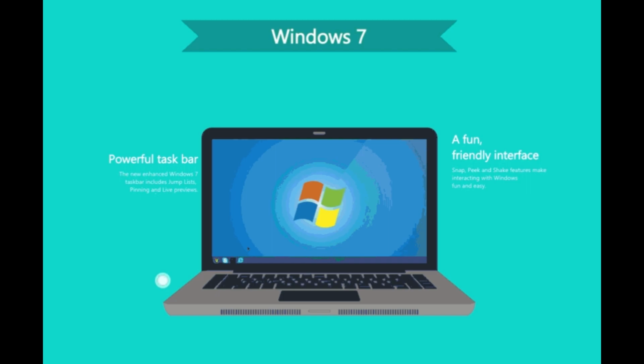Windows Vista. Windows Vista Ultimate is the most comprehensive edition of Windows Vista, combining all the features and functionality of Windows Vista Home Premium.